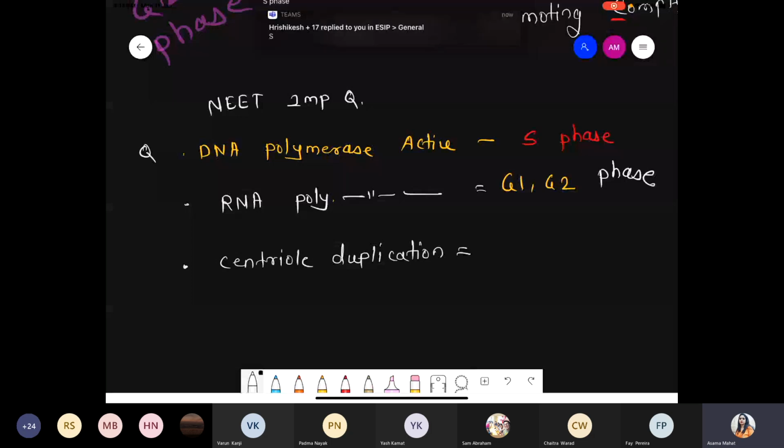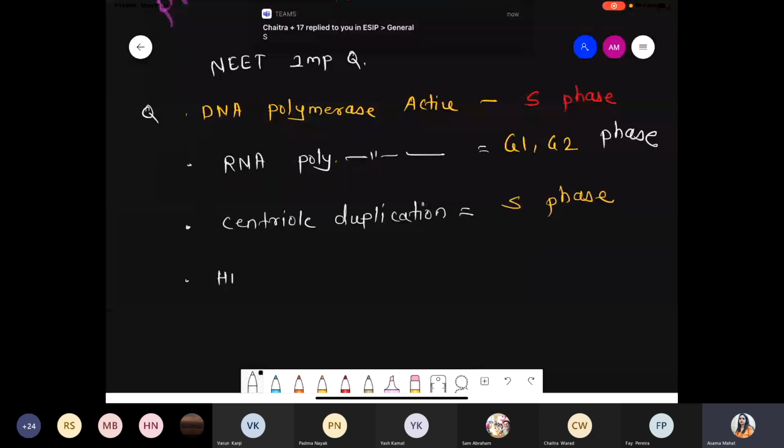Okay. Now tell me, histone protein synthesis occurs at which phase? Synthesis, or simply you can say duplication. At which phase? Yes, true. That answer will be S phase.